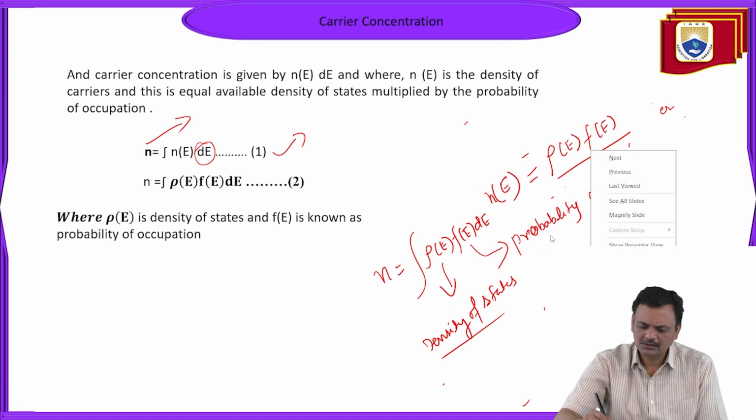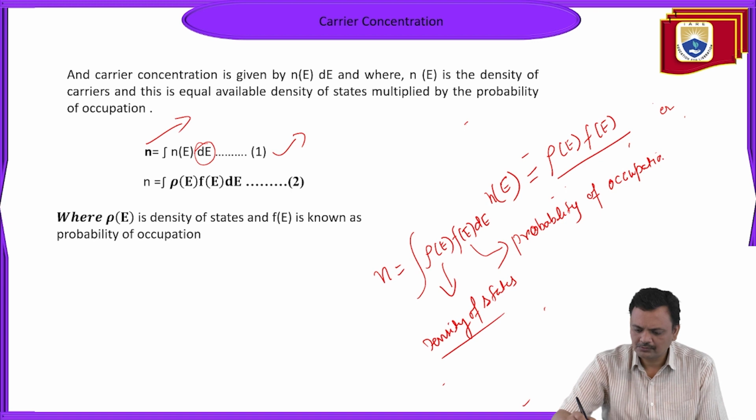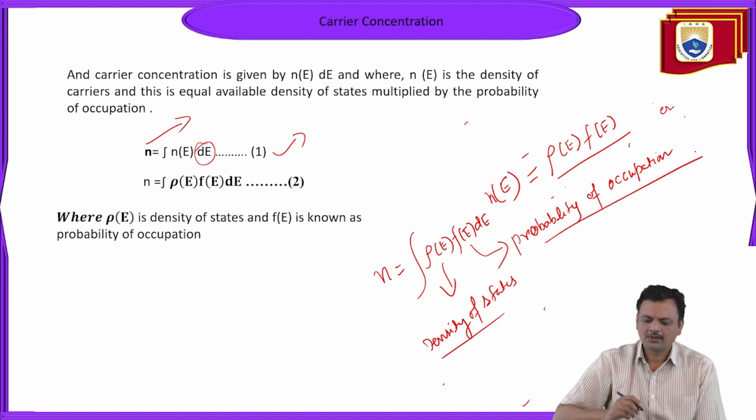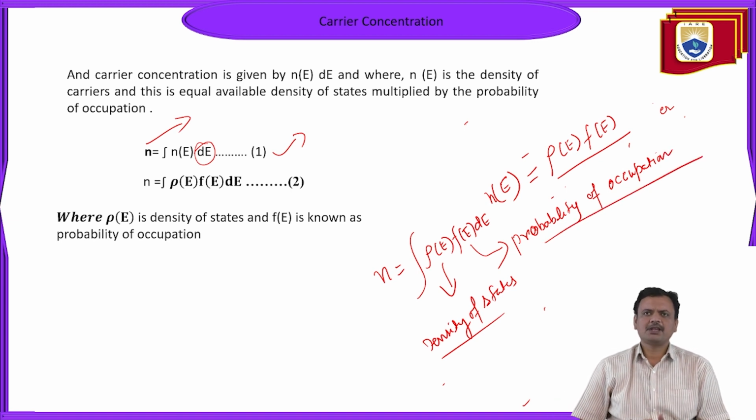In other words, probability of distribution of electrons in available energy levels, or probability of occupation of electrons. Both have equal meaning.